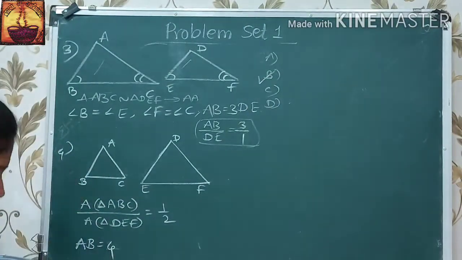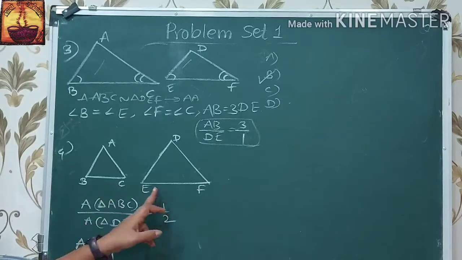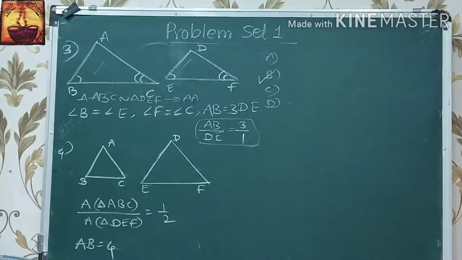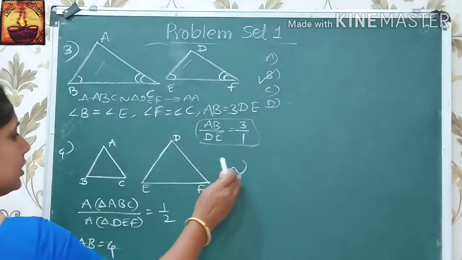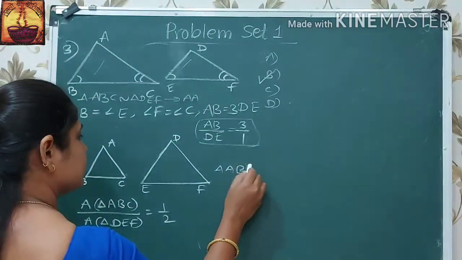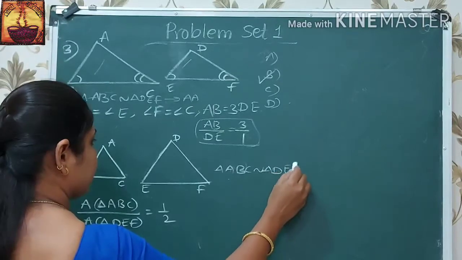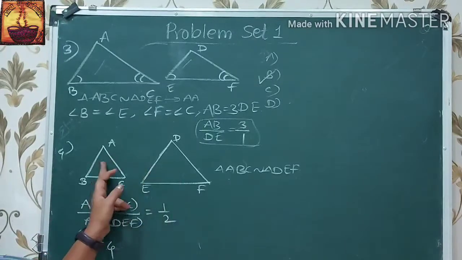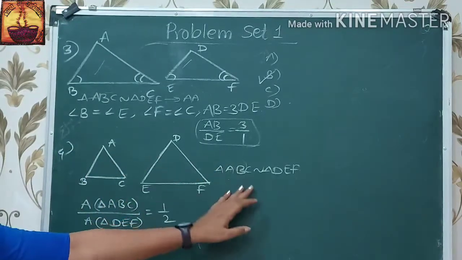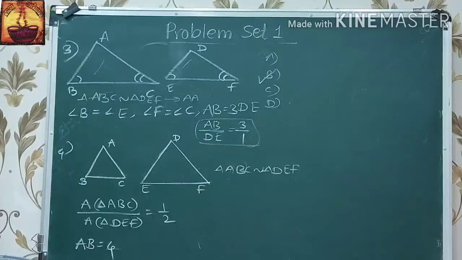Then the fourth question is: triangles ABC and DEF are equilateral triangles. If these two triangles are equilateral triangles, then these two triangles are similar triangles also. Triangle ABC is similar to triangle DEF because these are equilateral triangles. Each angle of these two triangles is 60 degrees.